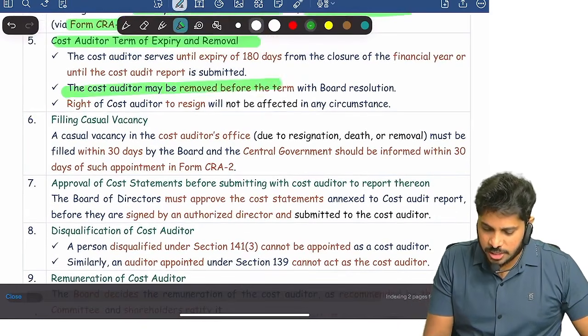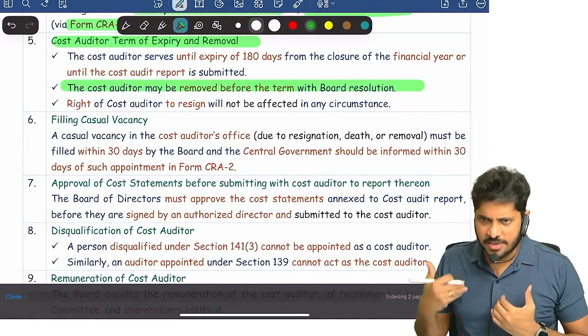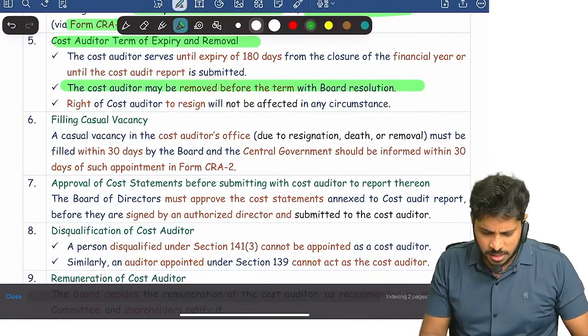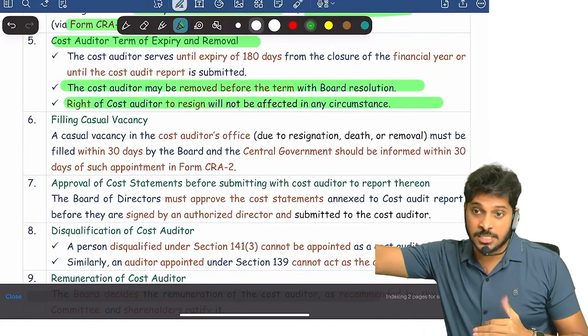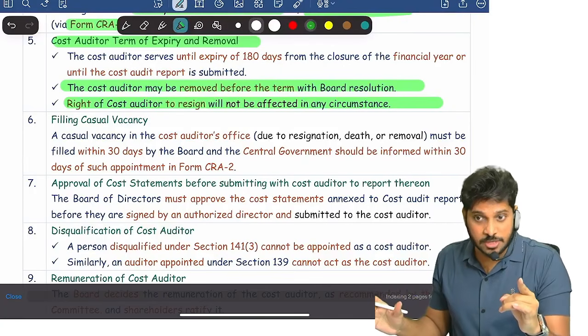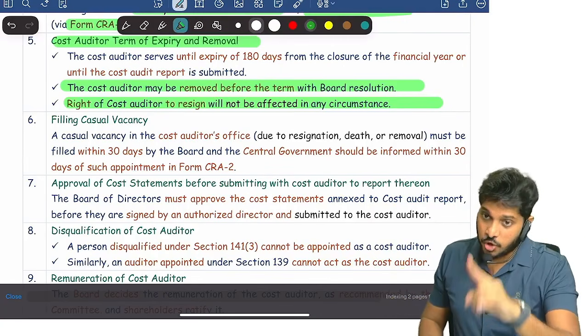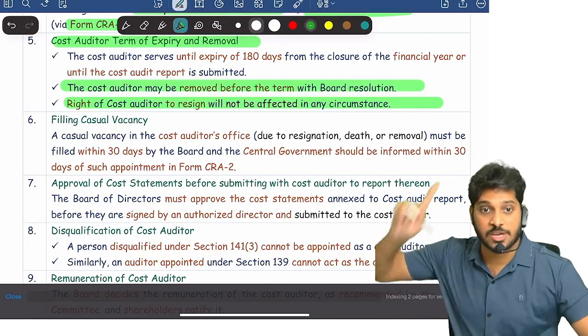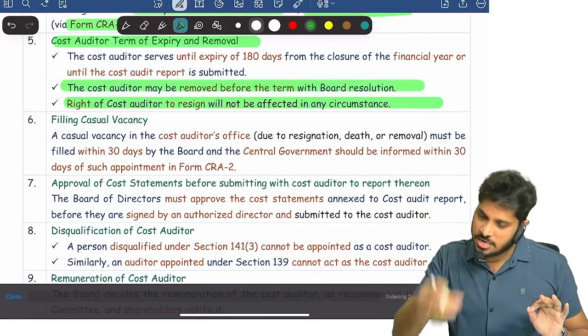Now again remember. Can a cost auditor be removed by the board of directors? Yes, they can remove him. Okay, if they feel the cost auditor is not competent enough, they can remove him. And by the way, just because your appointment is valid for 180 days, if you are not comfortable in the company, you're not okay with the company, you can resign. Your right to resign will not be affected because of the tenure. Your tenure is valid up to 180 days. In between, if you want to resign, you can happily resign.